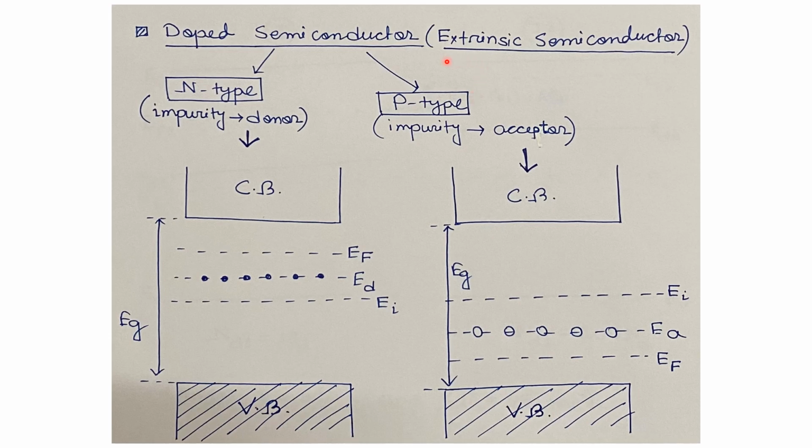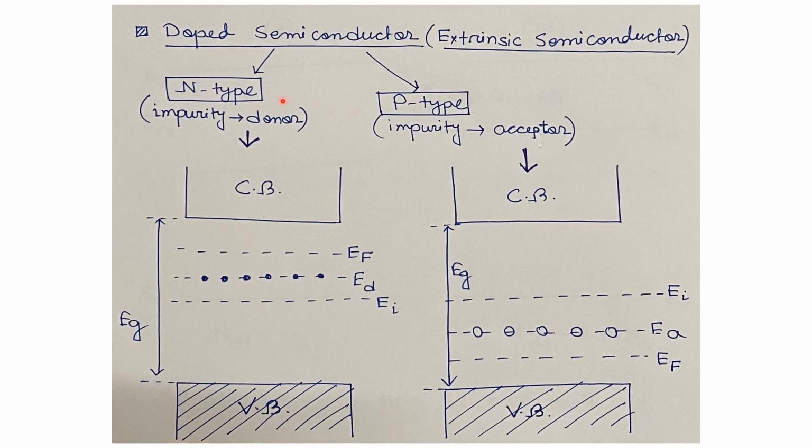If we perform external doping in an intrinsic semiconductor, then it is known as a doped semiconductor or extrinsic semiconductor. Depending on the type of impurity doped in the semiconductor, it is classified into two types. First one is n-type semiconductor and the second one is p-type semiconductor.